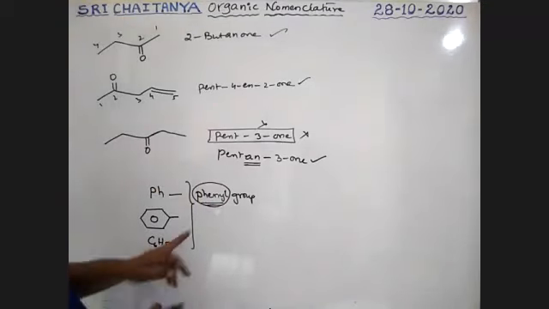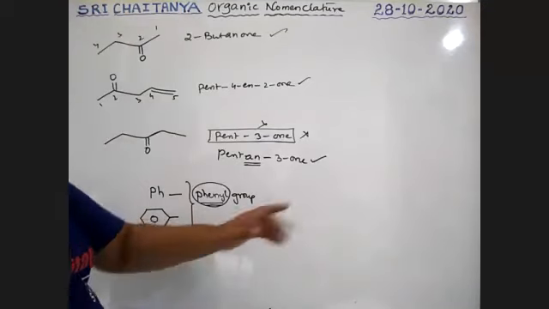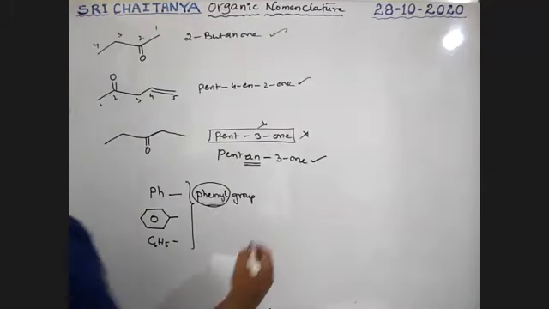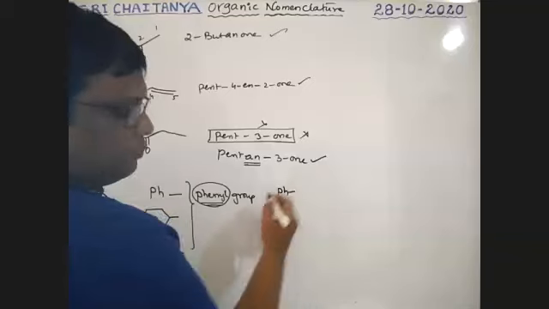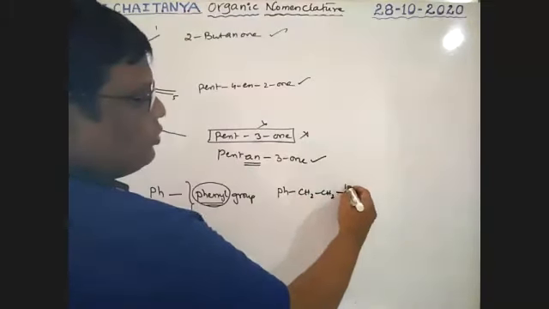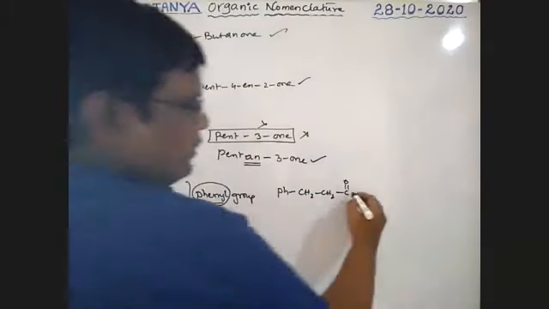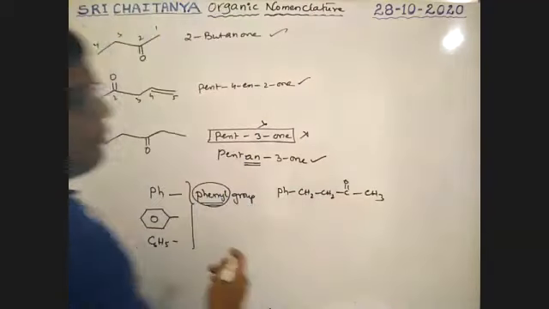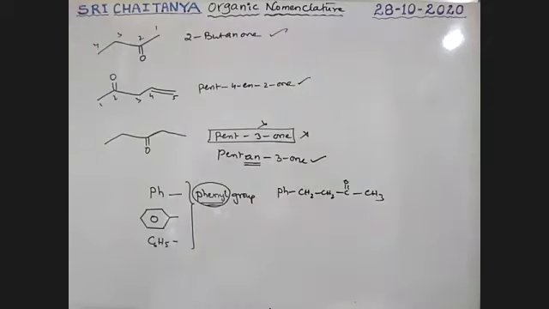Please keep in mind, I'm using this one for writing the ketone, boys. See here, Ph CH2 CH2 C double bond O CH3. What is the name of this compound?